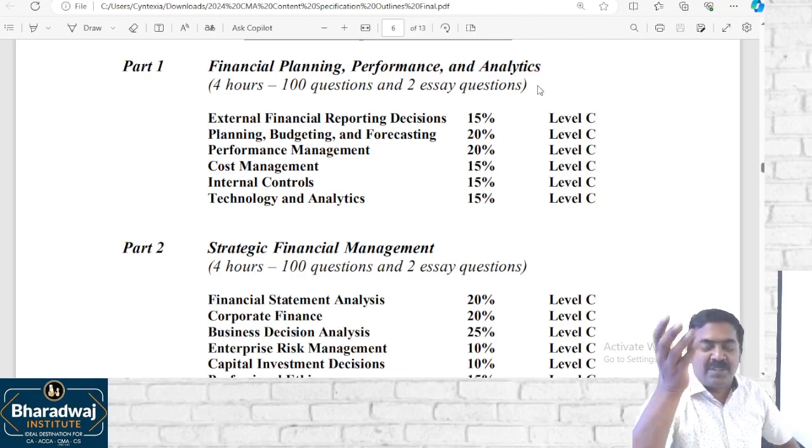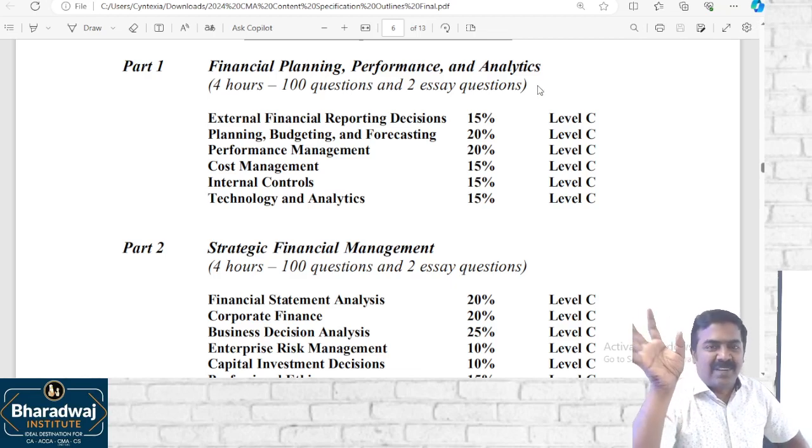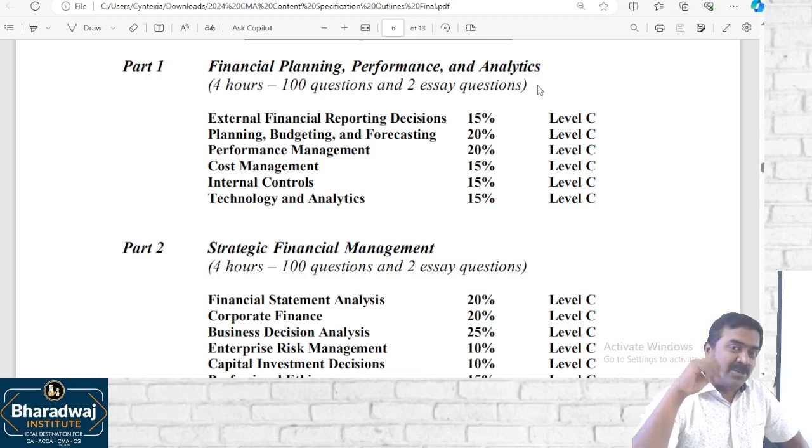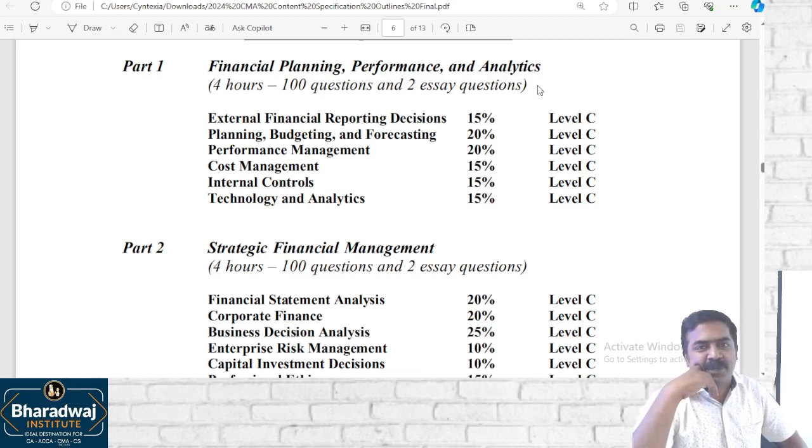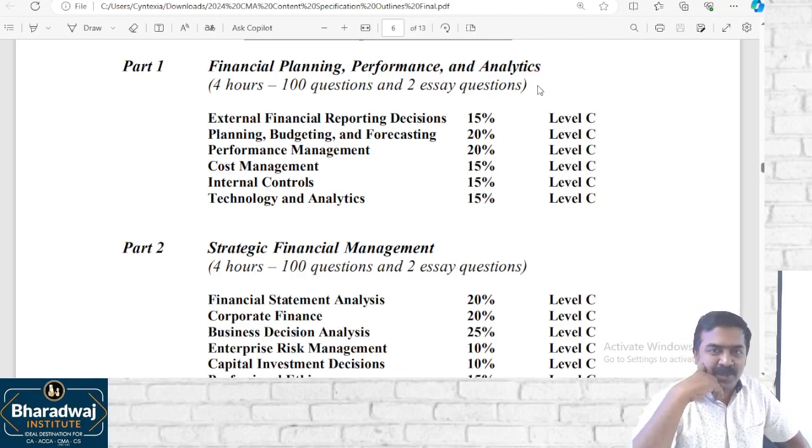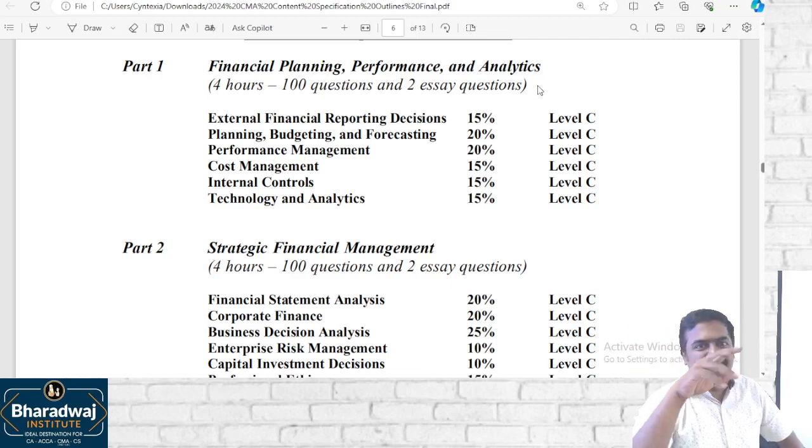Of course, because in Gulf countries there are a lot of CMA US coaching centers, and many students undergo CMA US and they get employment opportunities over there. And actually, compared to India, from Gulf countries there are more CMA US students.